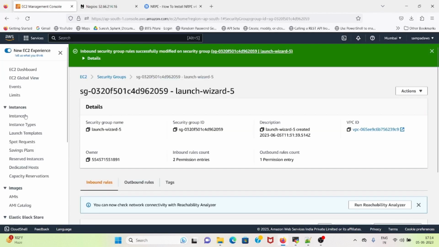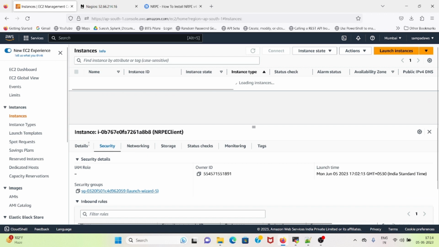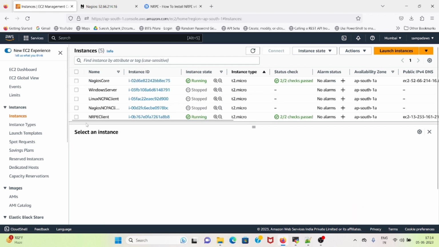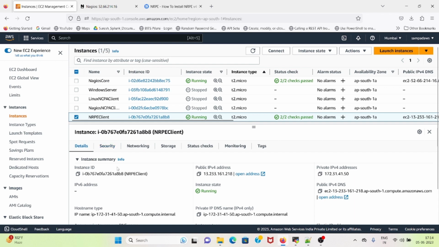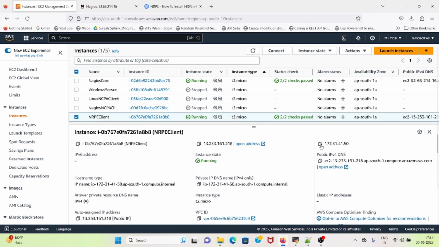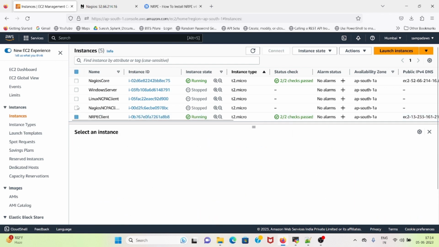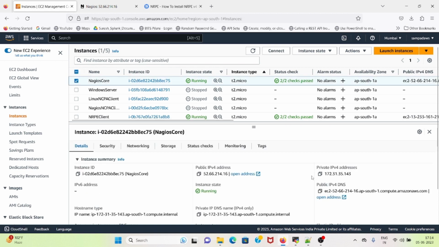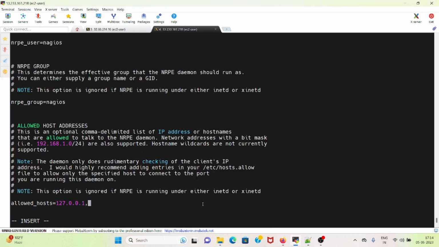I will go to instances, go to NRPE client. I need to pick the Nagios core IP address because the server is hosted in the server named Nagios core. I will go ahead and paste the IP address of the Nagios server.